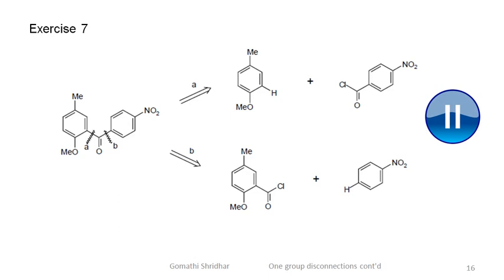Disconnection B will not do because the nitro group is meta-directing. In any case, nitrobenzene will not react under the Friedel-Crafts reaction condition. Disconnection A is good, and the methoxyl group is more powerfully ortho-directing than the methyl group. Therefore, the substituent will go ortho to the methoxyl group as required in the target molecule.